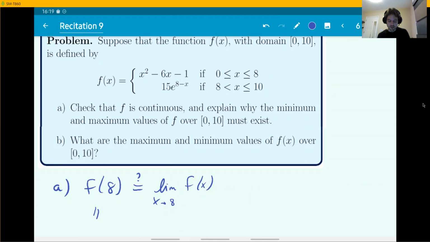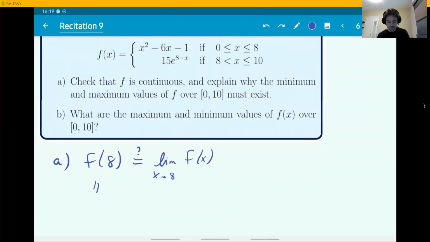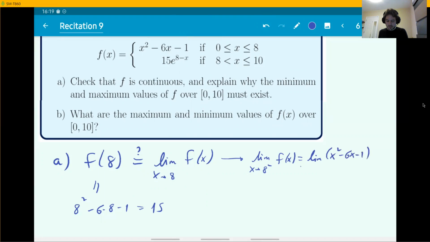So f of 8, according to this less than or equal sign right here, is calculated by the first expression. F of 8 should be then 8 squared minus 6 times 8 minus 1. That's 15. And the limit, well, because it's a piecewise function defined by different pieces, the limit from the left is the limit of this expression on the left side of 8, so x squared minus 6x minus 1, as x approaches 8.